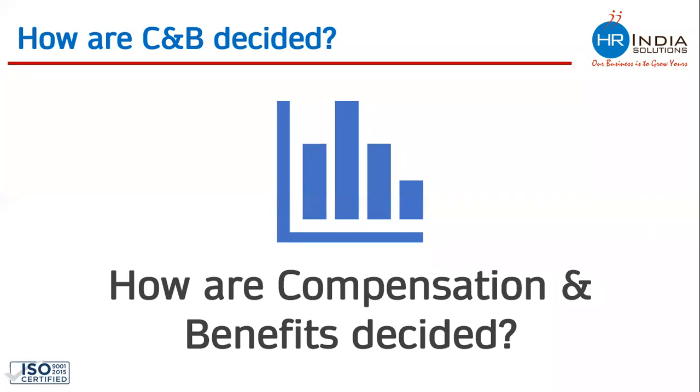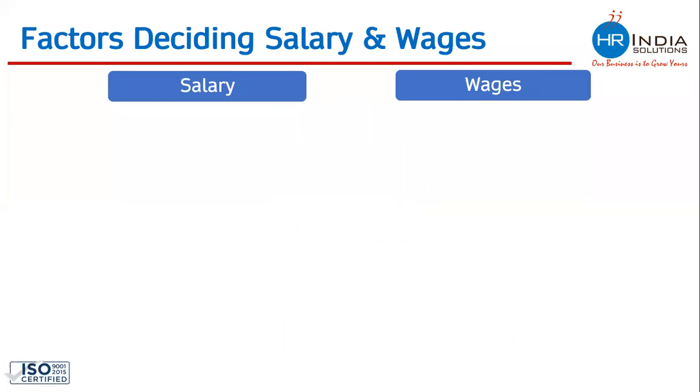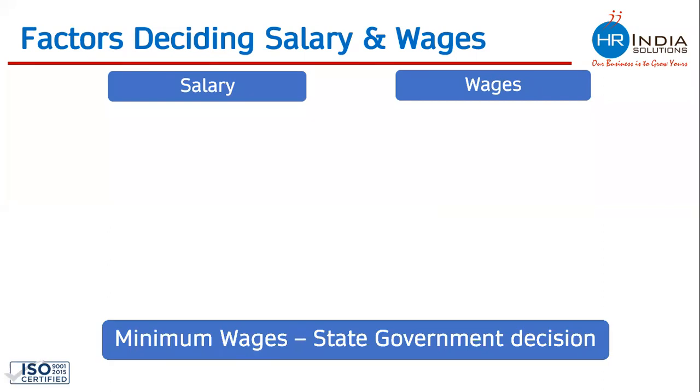Salary is the word which is normally used for all those payments which are paid to the management cadre of employees. And the term wages is used normally for the payments which are made to workers. Management people get salaries and workers get wages. We will be understanding different factors which play an important role in salary decisions and the factors which play an important role in wages decisions. So wages which are paid to workers are normally decided by the state government, which is called minimum wages.